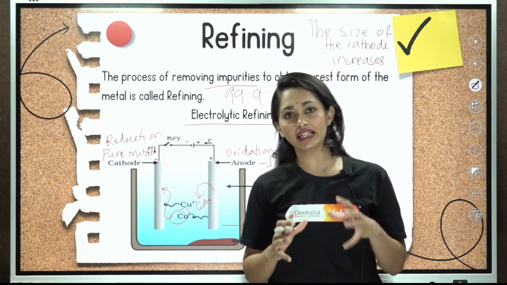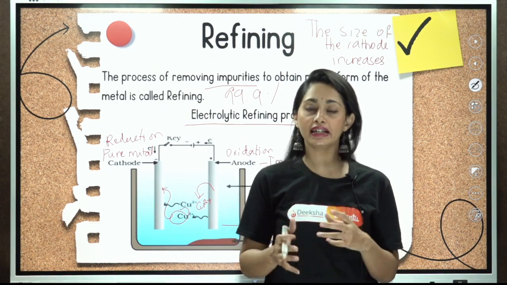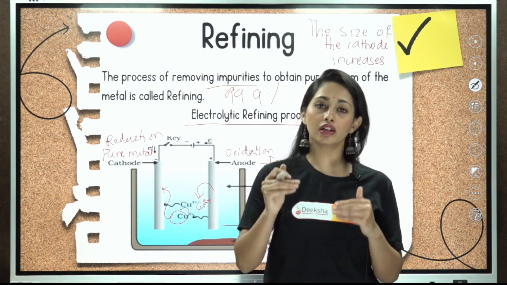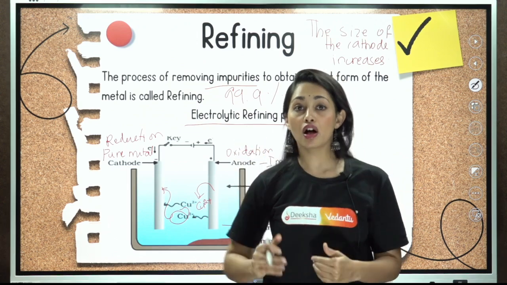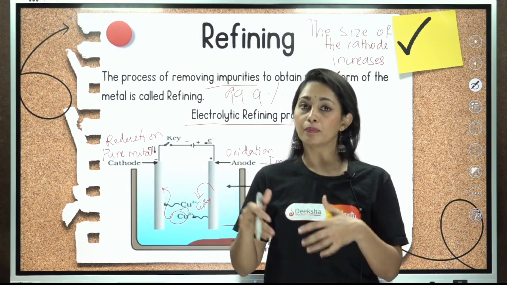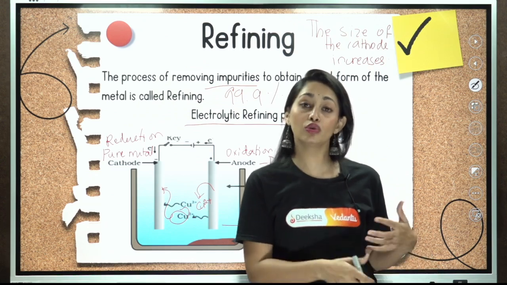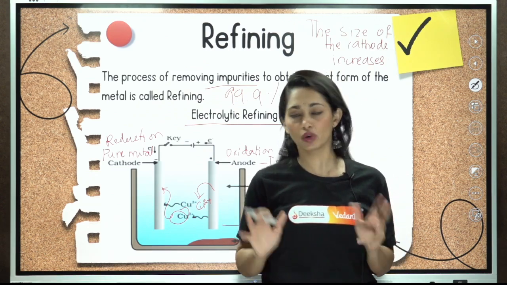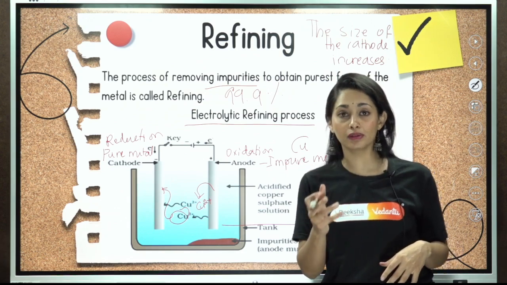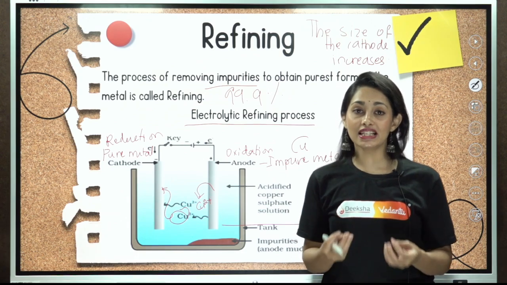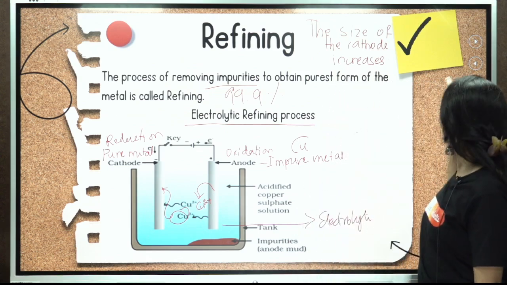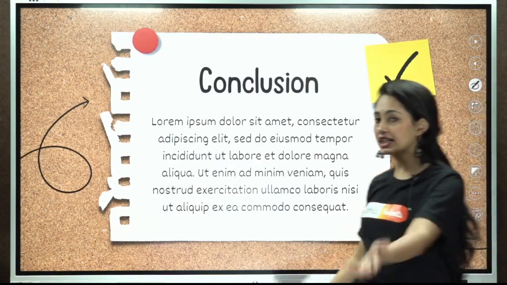We will be heating the ore in presence of oxygen, and we will convert the metal oxide into metal by reducing it. How do we reduce that? Just heating. This is something that we have discussed. And the least reactive metals like platinum, gold, silver occur in their native or pure form. That's it. So this is all about